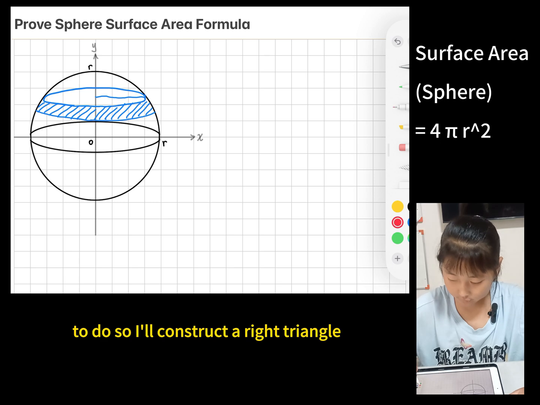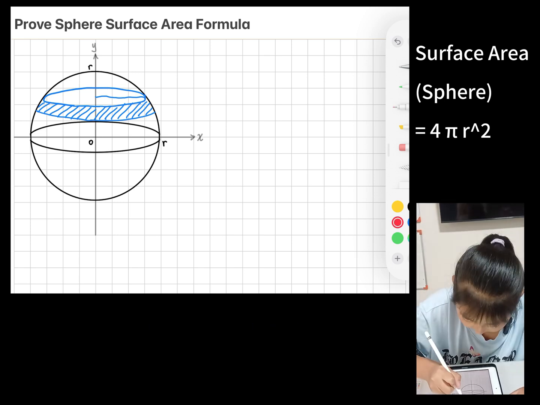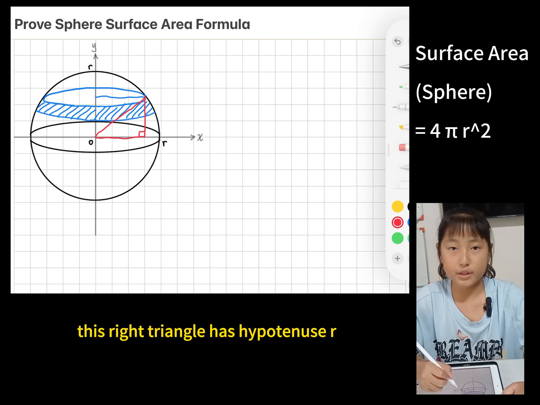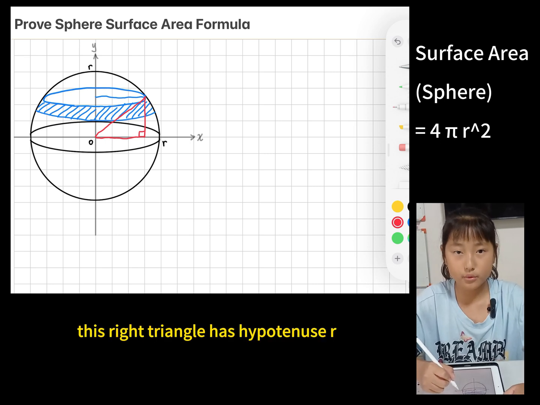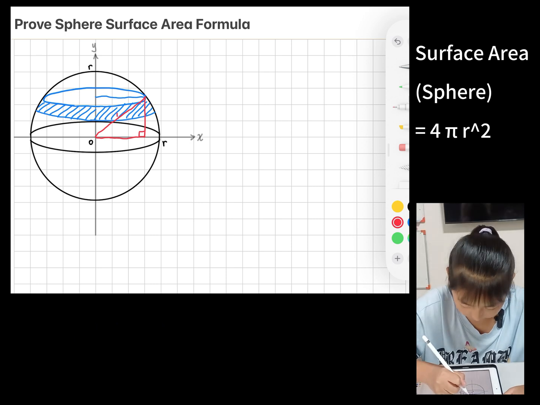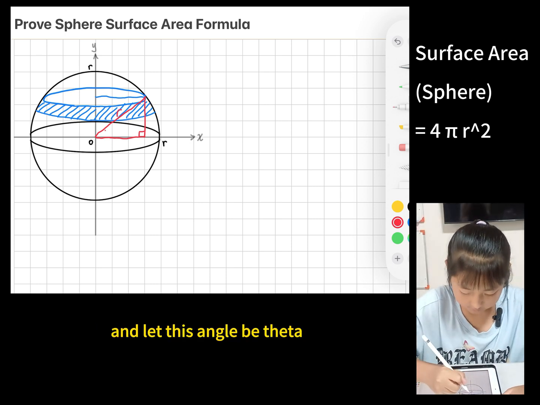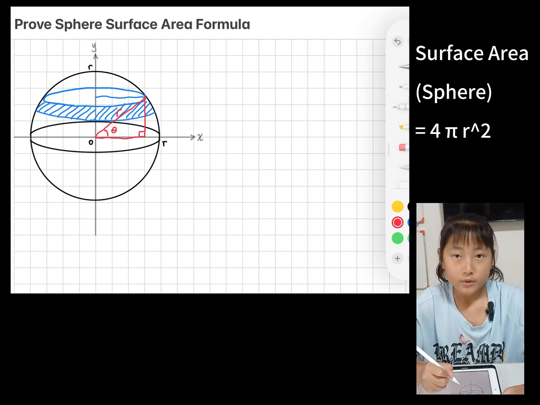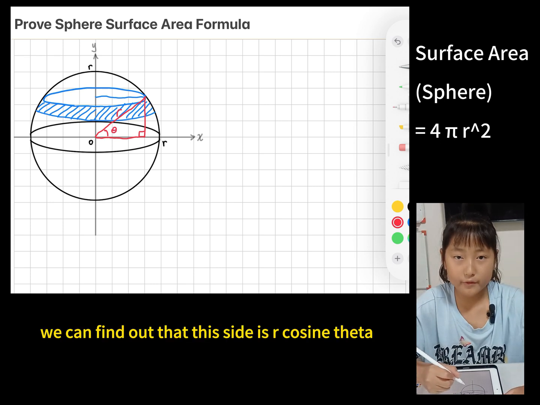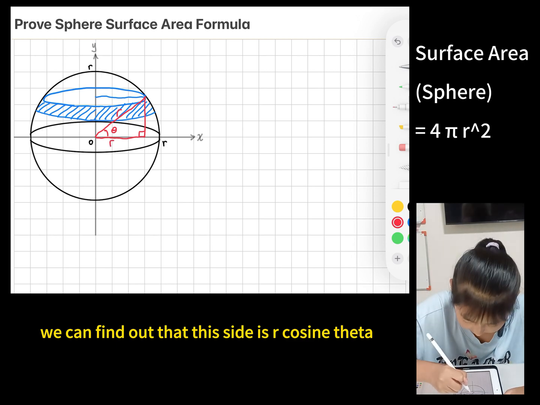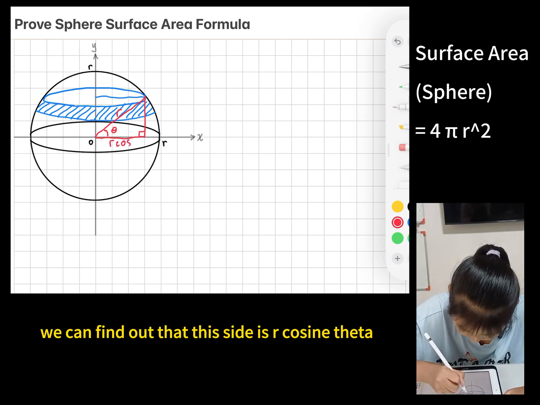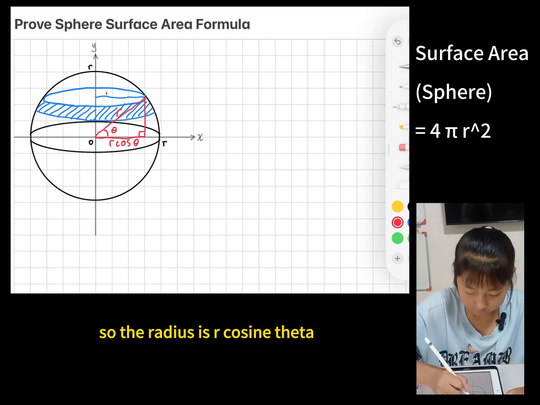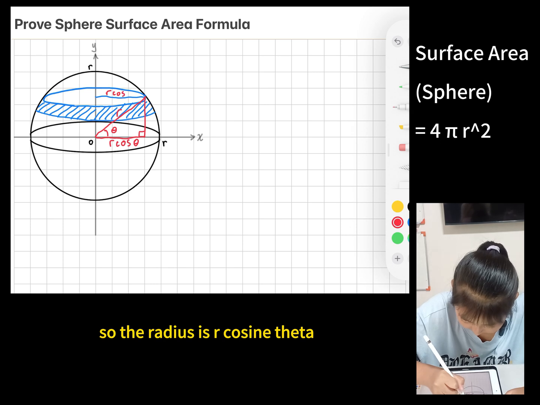To do so, I'll construct a right triangle as shown here. This right triangle has hypotenuse r. And let this angle be theta. So now we can find out that this side is r cosine theta. So the radius is r cosine theta.